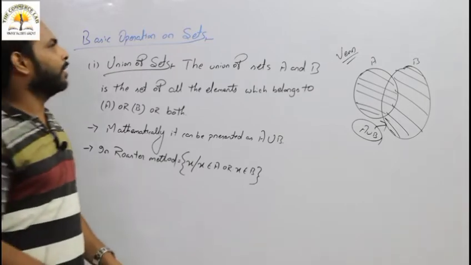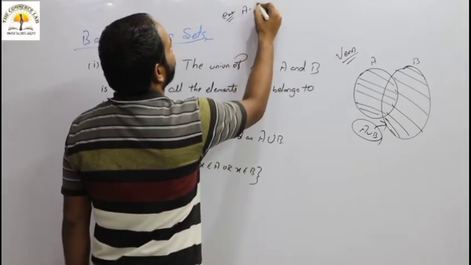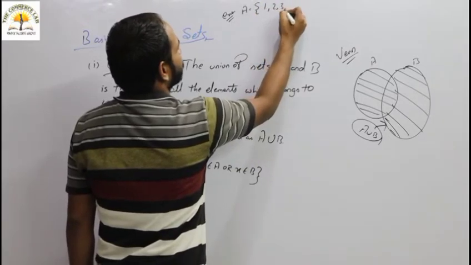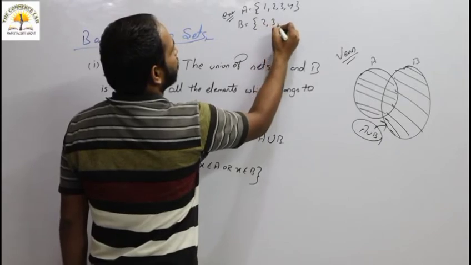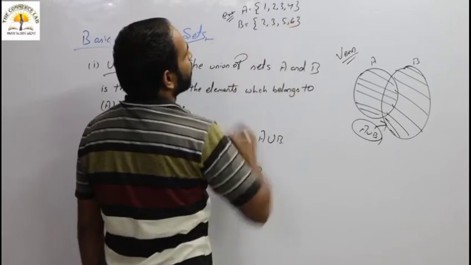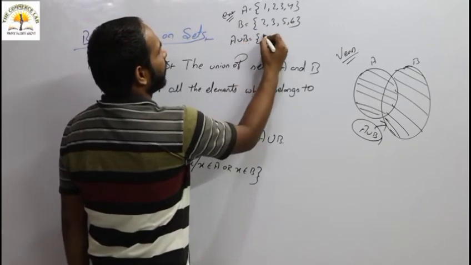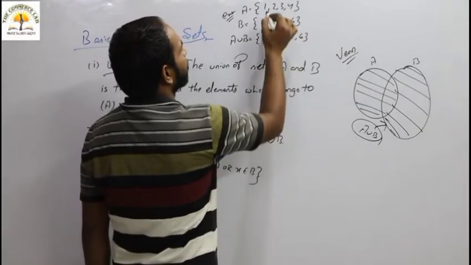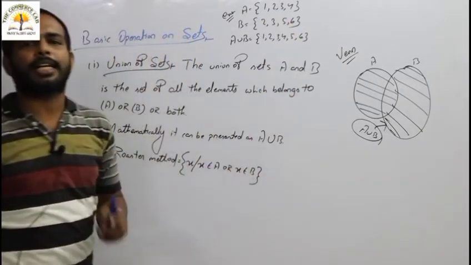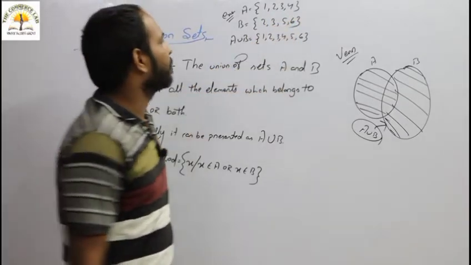Let's come to one example. A equal to 1, 2, 3, 4. B equal to 2, 3, 5, 6. Then A union B equal to 1, 2, 3, 4, 5, 6, because these are all the elements contained either in A or B or both.